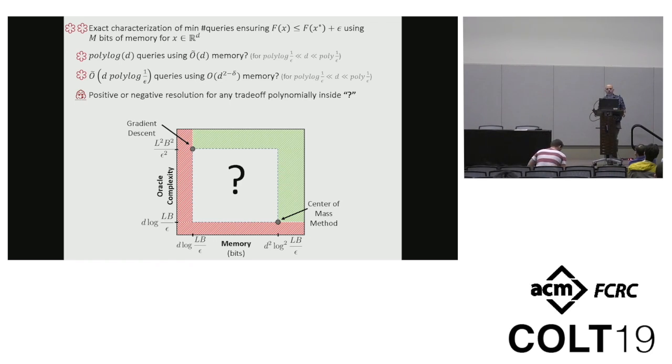Okay, so just one reason this is a bit trickier than the memory lower bounds for learning is that this is an interactive process. Learning is a non-interactive process. You just sit back and collect examples, and the examples you get don't affect what you query in the future. Whereas optimization is an adaptive process. You query points based on the answers you got in the past. And this makes it much harder to study. If you want to reduce things to communication complexity, it doesn't seem possible because of this interaction, and it generally seems much harder to get memory lower bounds in these interactive processes. Okay, that's all.